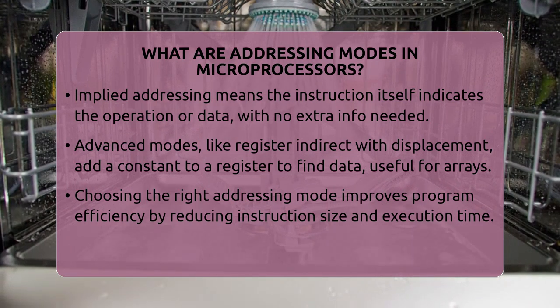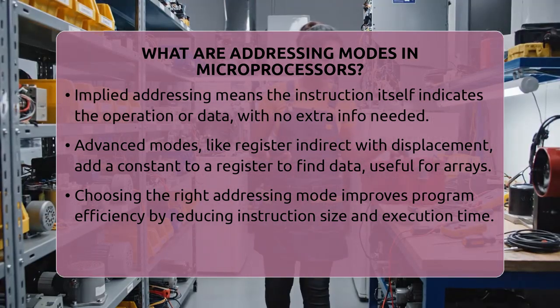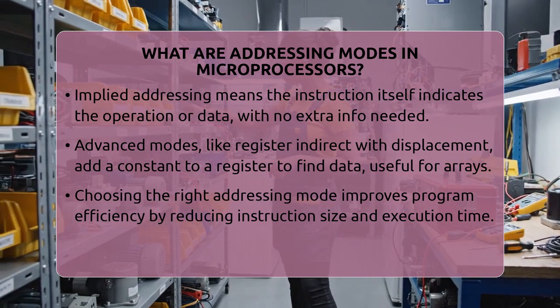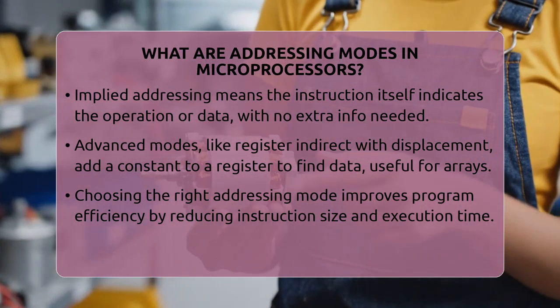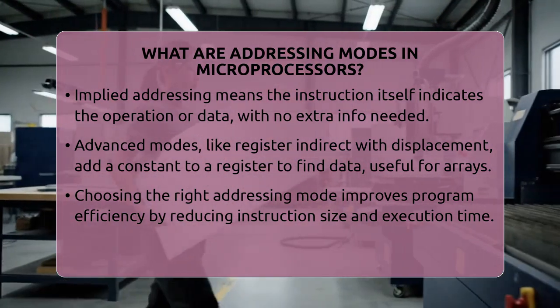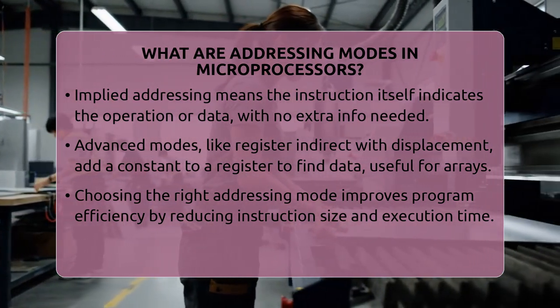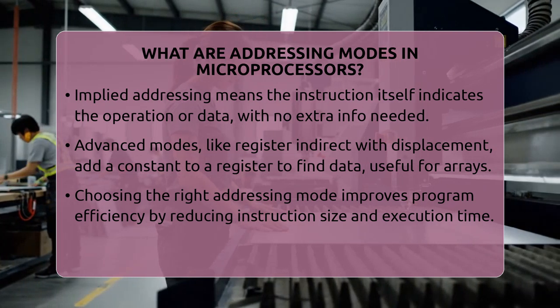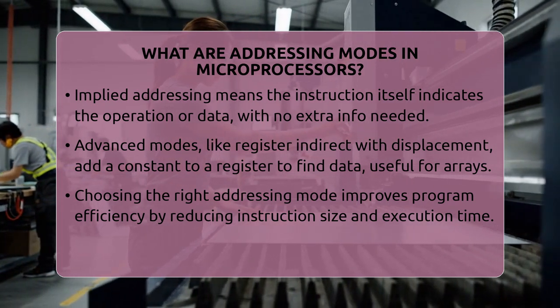Implied addressing is a bit different. The instruction itself implies the data or the operation. For example, an instruction might tell the processor to clear a specific flag or operate on a fixed register. No extra data or address is needed in the instruction.